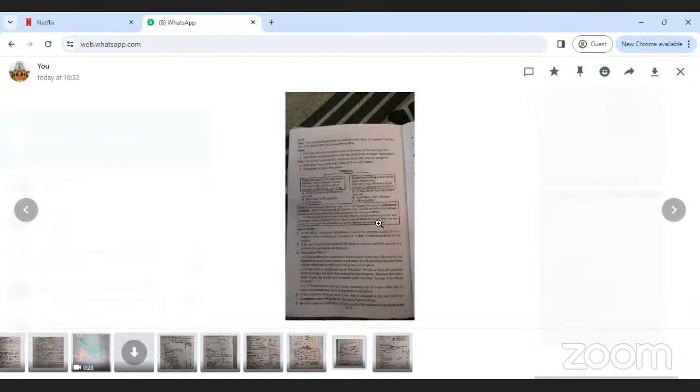Okay. Next. Income from other sources. What is meant by income from other sources?